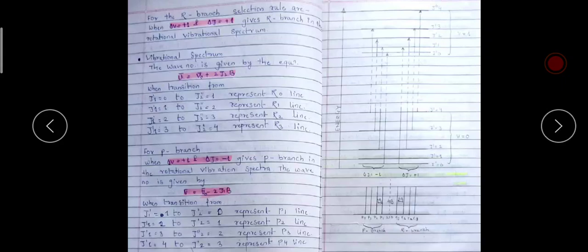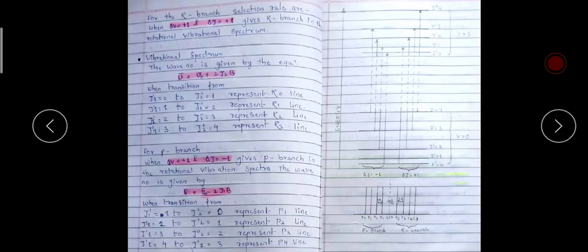Now draw the P and R branch and obtain the equation for that. The same question will be there in the exam. Now for the R branch, we have to see the selection rule. For the R branch, delta V is equal to plus 1. This positive sign is for the R branch and this negative sign is for the P branch.